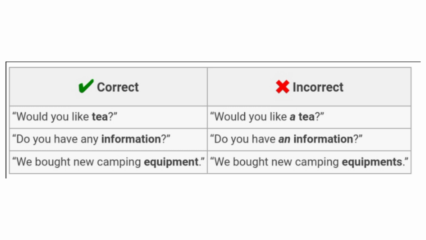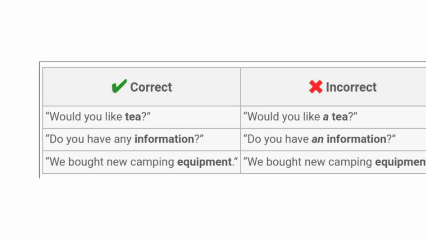The rule is that we do not use indefinite articles before uncountable or plural nouns. We can use other words like some, any, or no instead. For example, we can say, do you have any information? Or, we bought some new camping equipment. These sentences are correct, and they are in the correct column of the table.